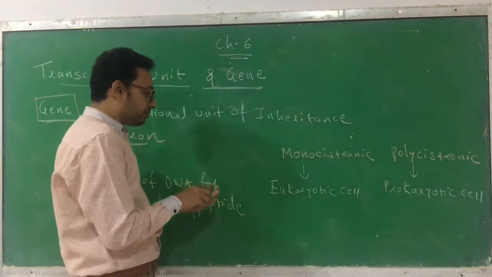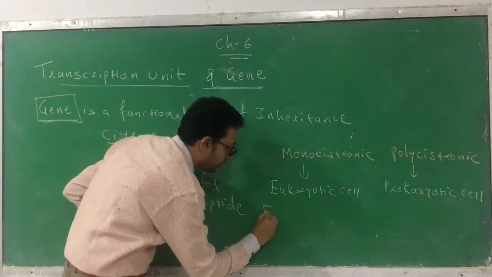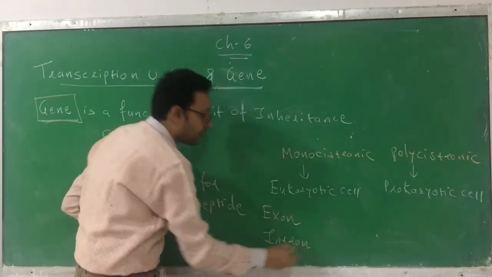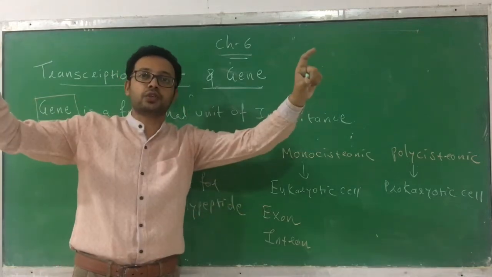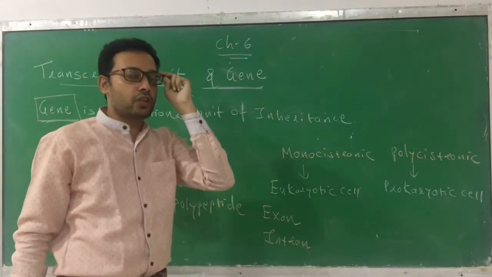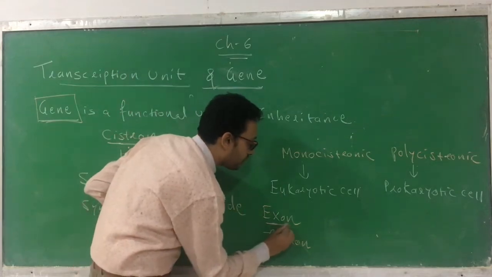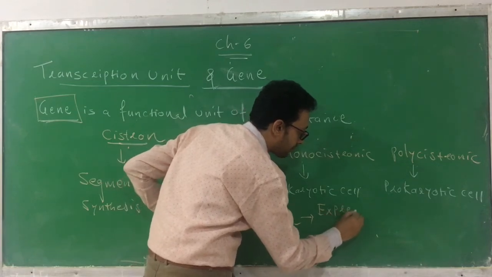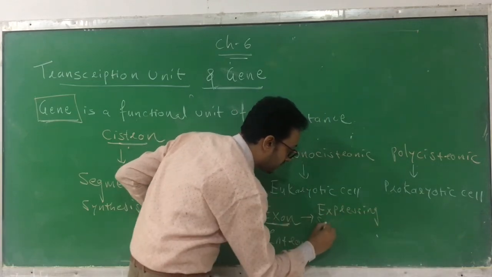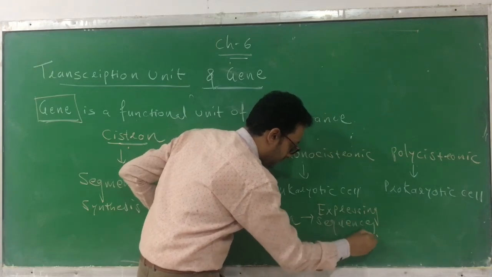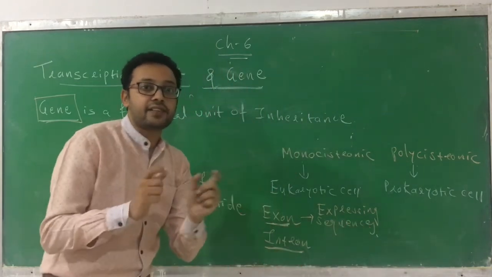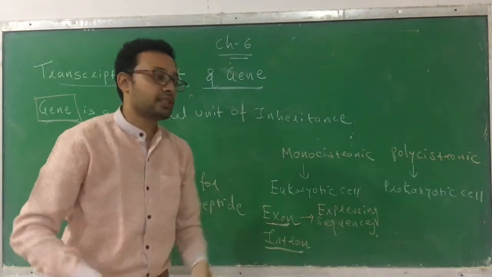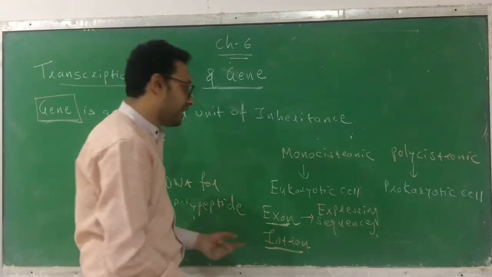Within this one cistron, there are two parts. First is called exons, and the second one is called introns. Exon means, it has just one cistron, but only some part of it is copied or expressed. The part which is going to be expressed is called an exon. So you can say these are the expressing sequences. And the introns are the intervening sequences, which lie in between. They are not expressed, or they are not found in the mature RNA. They are called introns.